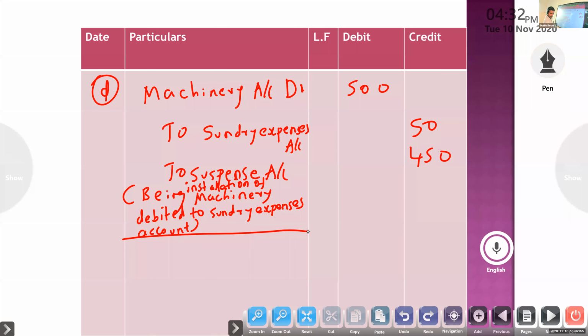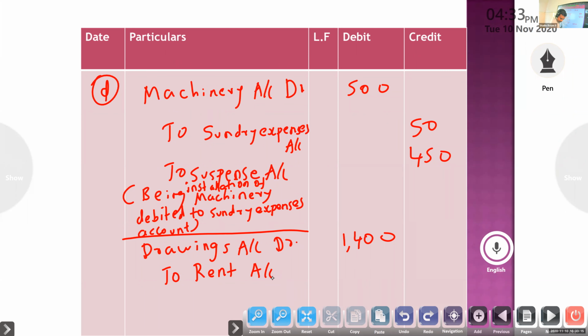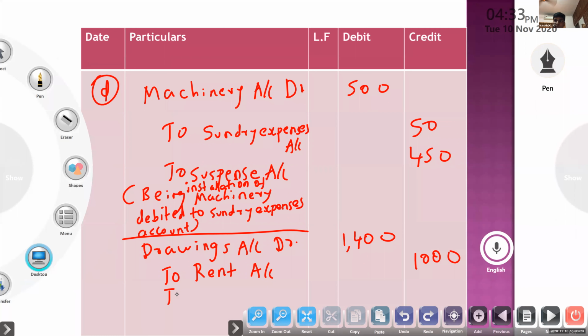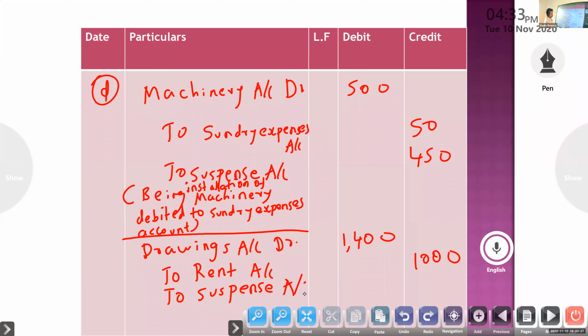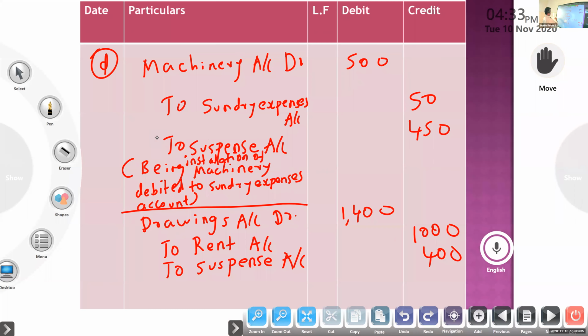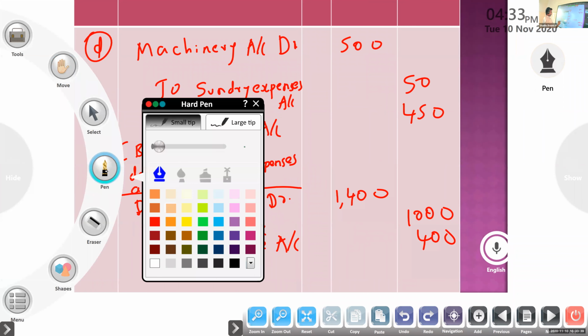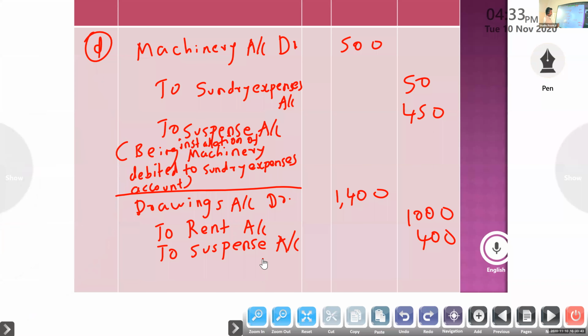So drawings account debit, rent paid for residential purpose 1,400 debited to rent account, they wrote 1,000, then balance to suspense account. Being drawings debited to rent account.